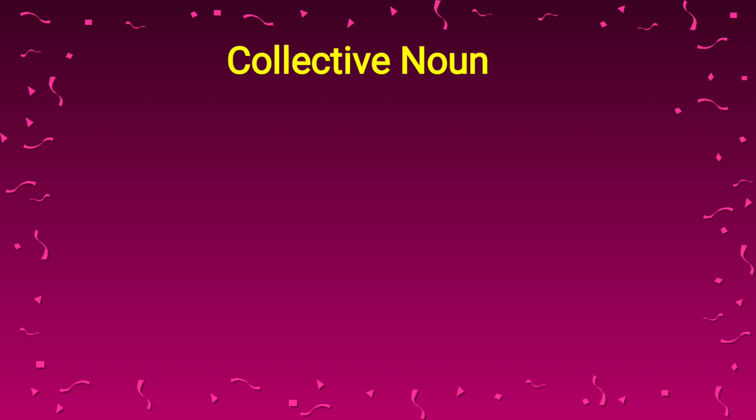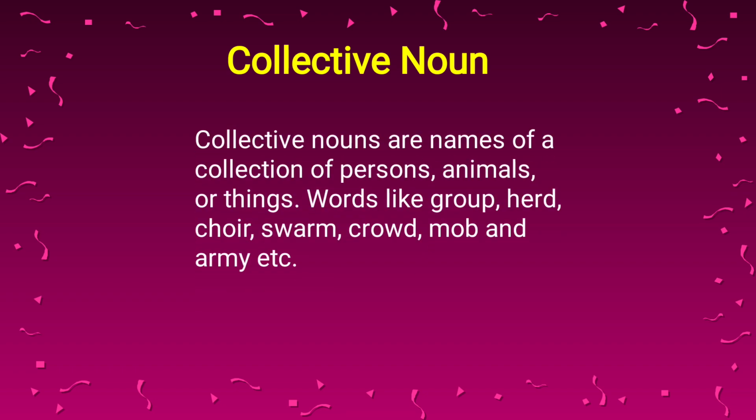Collective noun. Whom do we call collective noun? Do you know what is the definition of collective noun? So just start thinking. Collective nouns are names of collection of persons, animals, or things. Words like group, herd, choir, swarm, crowd, mob, and army, etc. are known as collective noun.